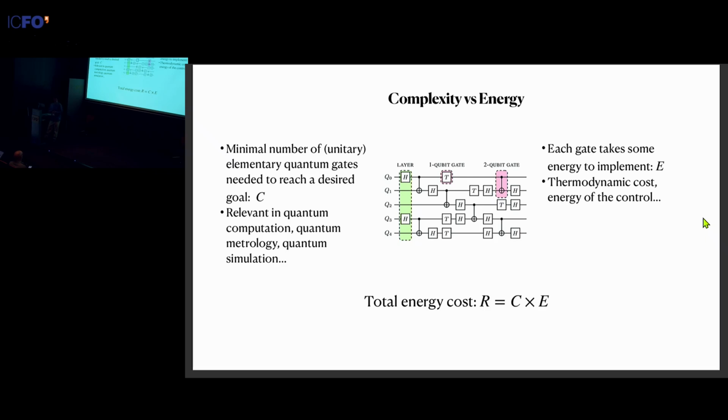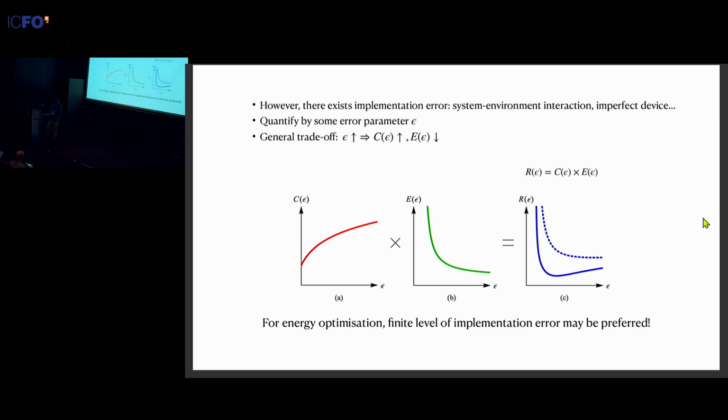So far everything is in the ideal scenario where we assume we can implement these gates exactly. However, in reality, there always exists this implementation error that arises from all kinds of sources of noise. For example, there's decoherence from system-environment interaction, and our device can also be imperfect from a finite resource constraint. As a result, the actual quantum channel we implement is going to be non-unitary, and we quantify this deviation of the implemented channel from the ideal unitary form by this error parameter epsilon. Epsilon is very case dependent. It might depend on multiple factors. Here we just use a symbol to quantify this error.